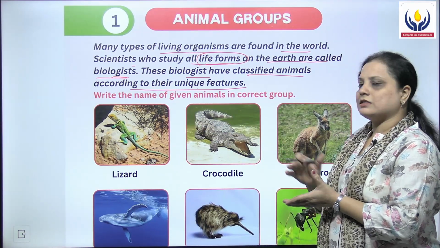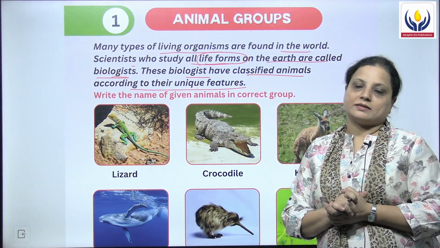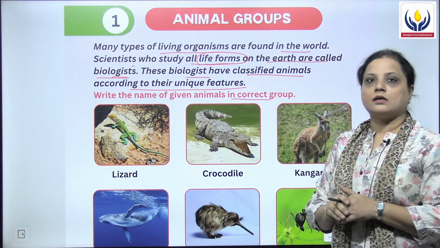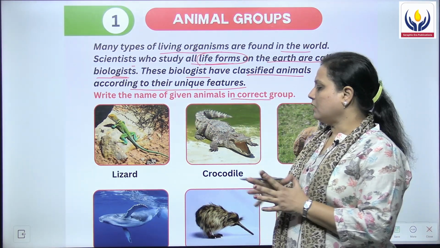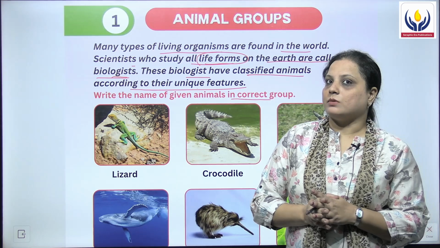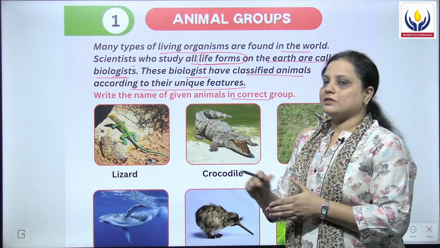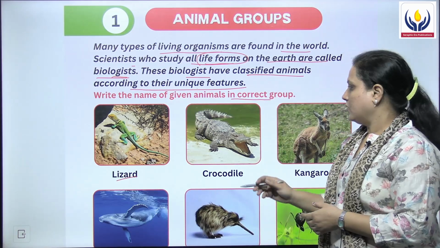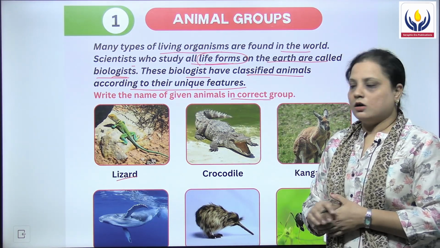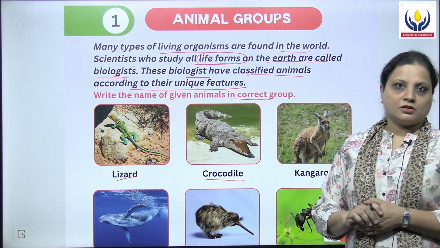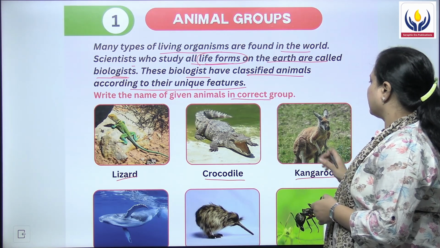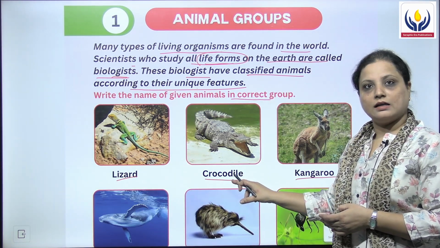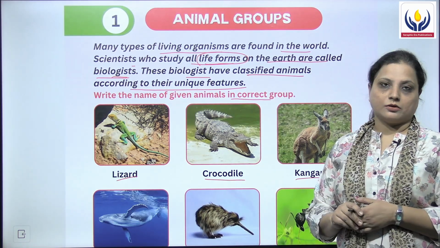So now let's go through these pictures and do the exercises. Write the name of given animals in the correct group. First we'll read the names of the animals. Now what is this picture? This picture is of a lizard. The second picture is of a crocodile and the third picture here is of a kangaroo.